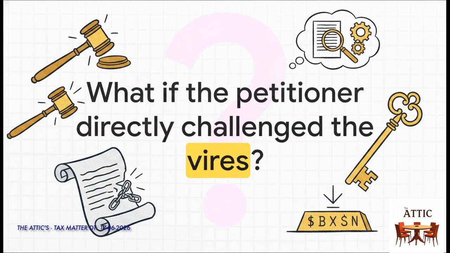And that leaves us with a really provocative question. What if the lawyer had walked into court and attacked the vires of Rule 257 directly? If he argued the rule itself was an unconstitutional overreach of power, would the court's analysis on repugnancy have been totally different? Would Justice Chakravarthi have been forced into a different outcome? It's a massive reminder that the specific question you ask the court entirely dictates the answer you get. Think about that next time you're drafting.